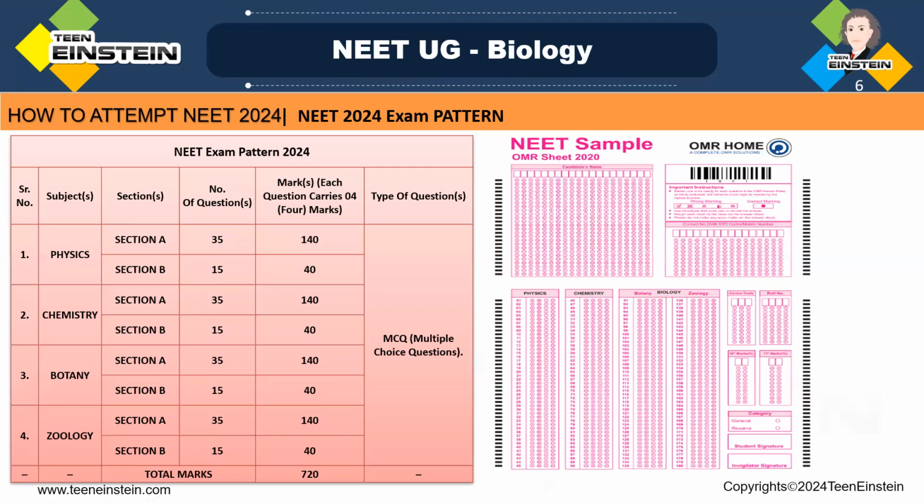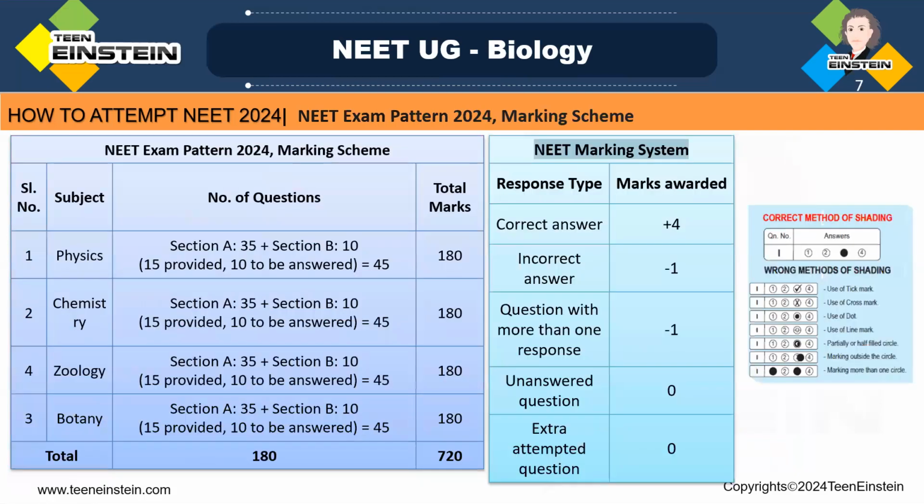And here we said the marks of each question. So be careful while marking the answers. Clear? So next we move to the examination pattern and total marks. Subject wise, maximum 720 marks are required for this NEET exam, and that consists of 180 questions, each question having 4 marks, and part A and part B will be there in the recent NEET format.